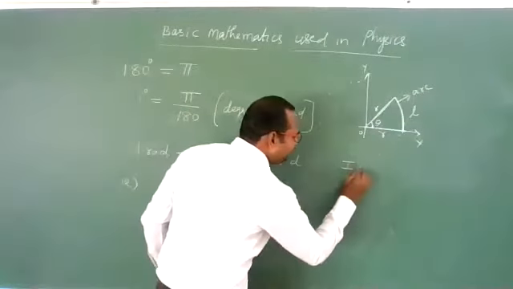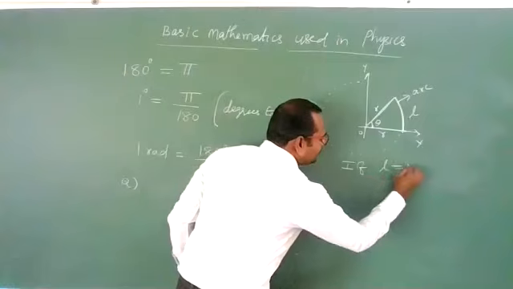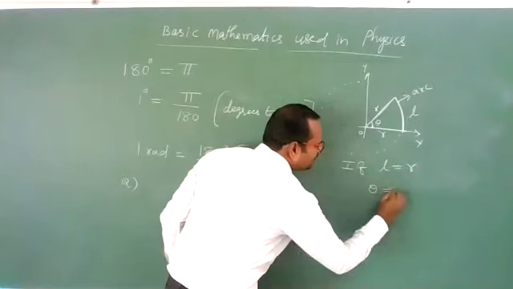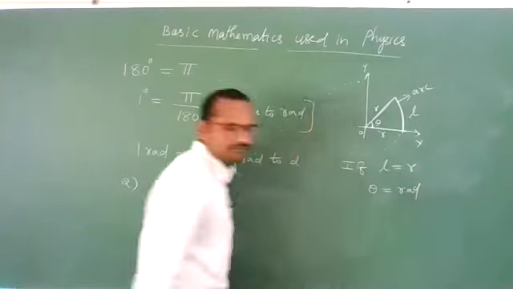That means if L is equal to R, then theta is 1 radian. That is the meaning.